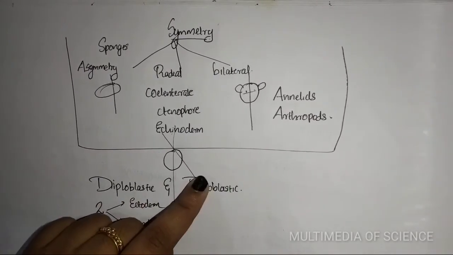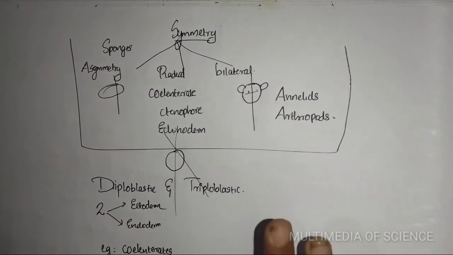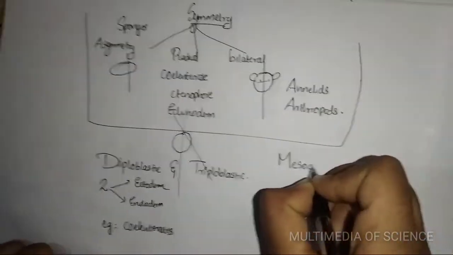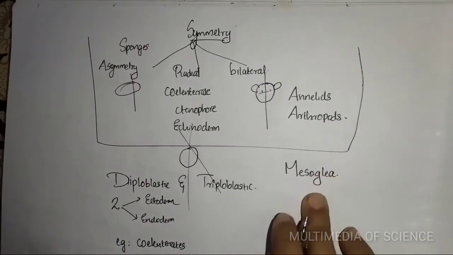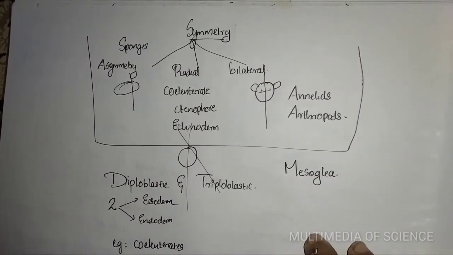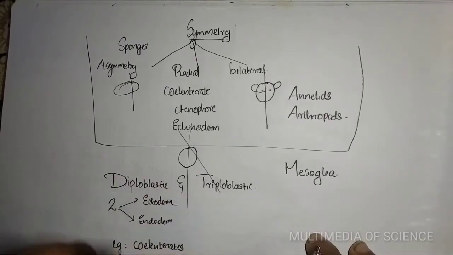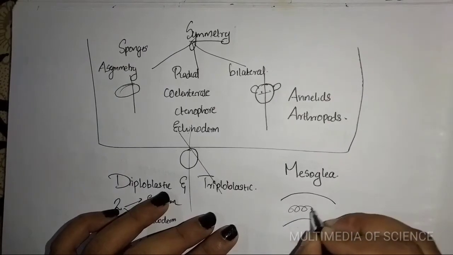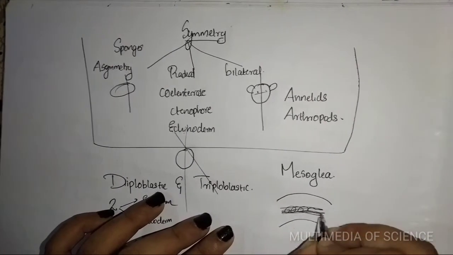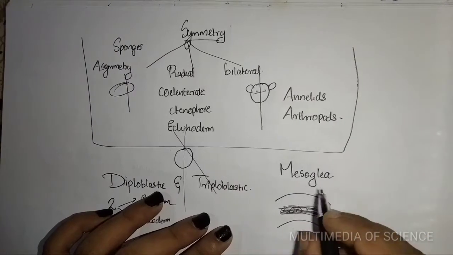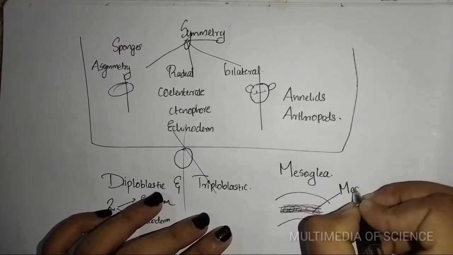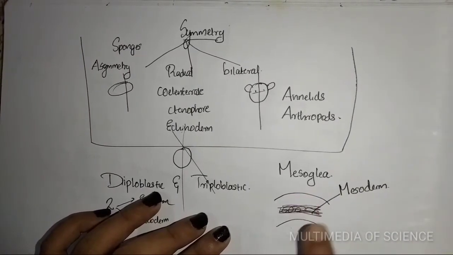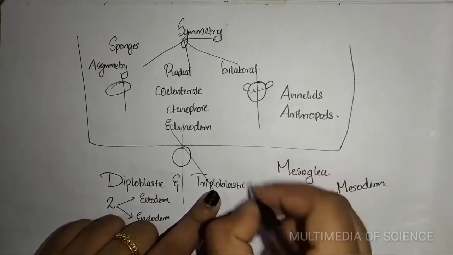And next is the triploblastic, with an undifferentiated layer called mesoglea. What is that? Mesoglea is present between the ectoderm and the endoderm. The developing embryo has a third germinal layer. If mesoglea is present here, then it develops into the third germinal layer, and that is called mesoderm. So when mesoderm is present between the ectoderm and endoderm, it is called triploblastic.